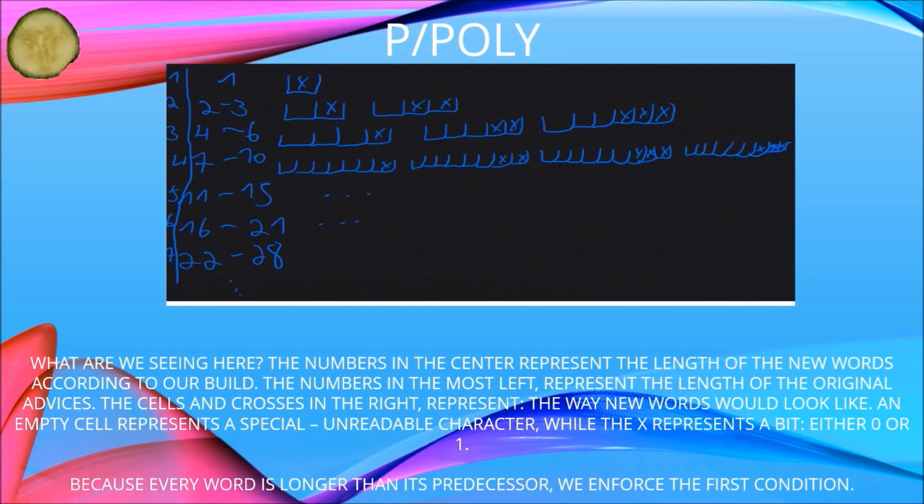The cells and crosses on the right represent the way new words would look. An empty cell represents a special unreadable character, while X represents a bit, either 1 or 0. Because every word is longer than its predecessor, we would enforce the first condition.